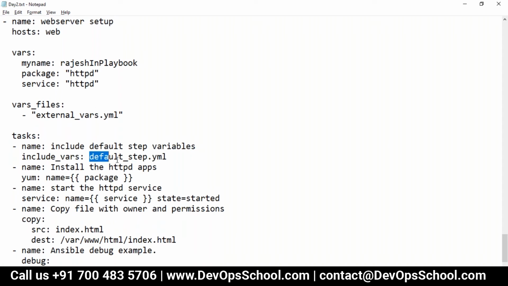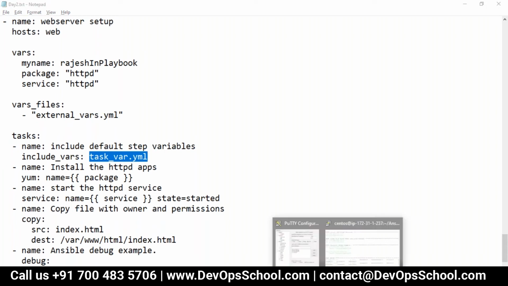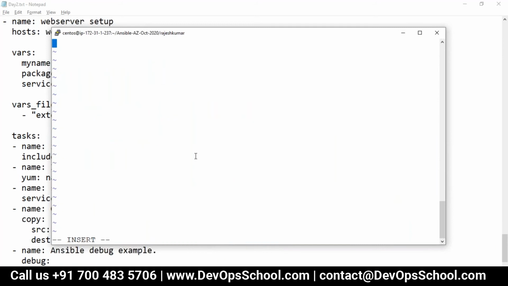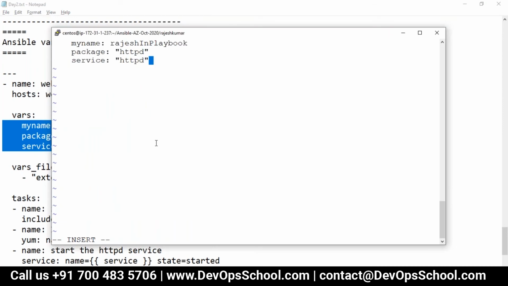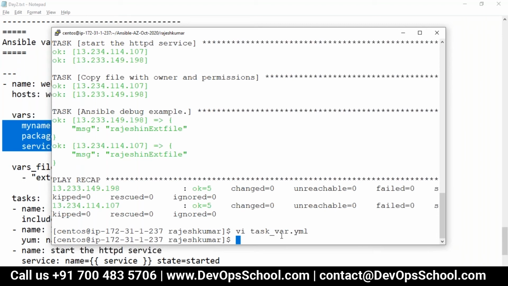Now this variable file, I need to create task underscore var dot YAML. This file I need to create. So I am creating it. vi task var, and the variables I'll keep the same. The only thing I'll change here is Rajesh in task var. See here, task var.